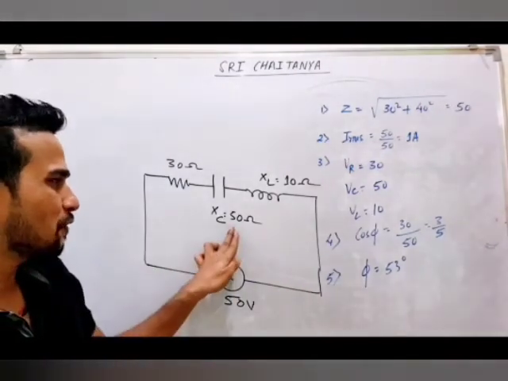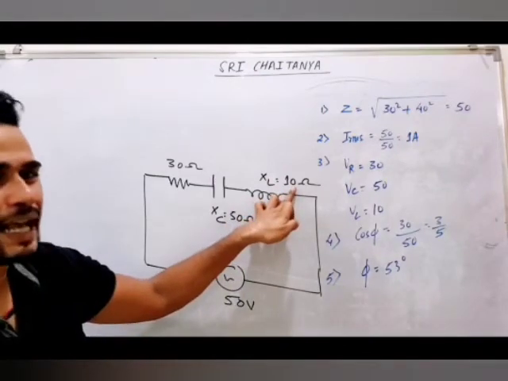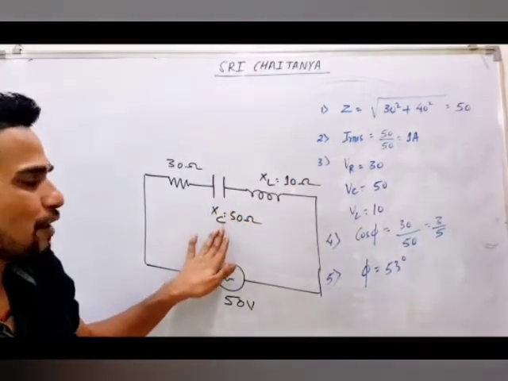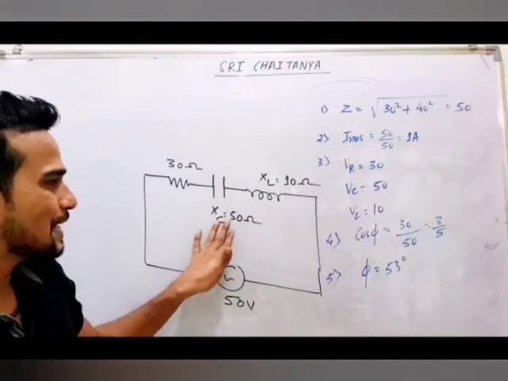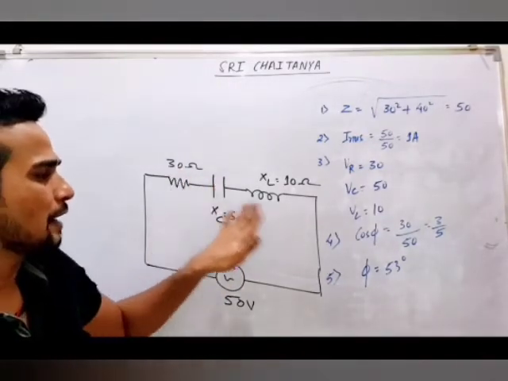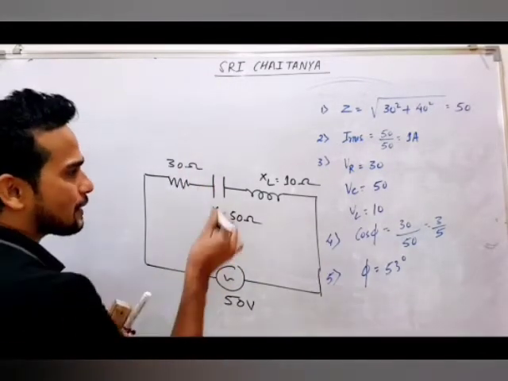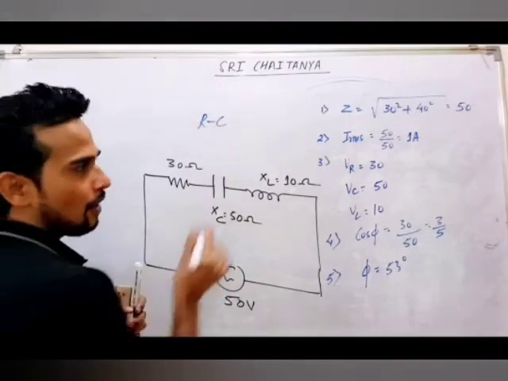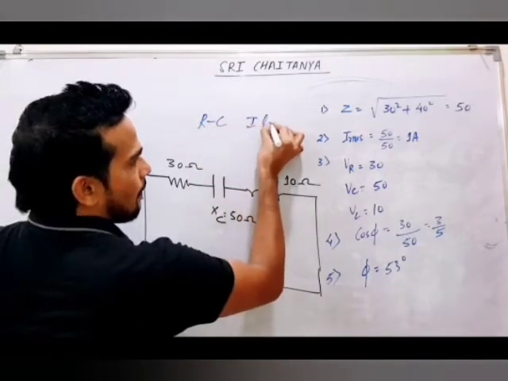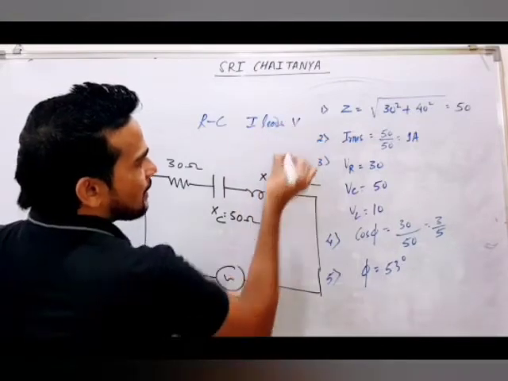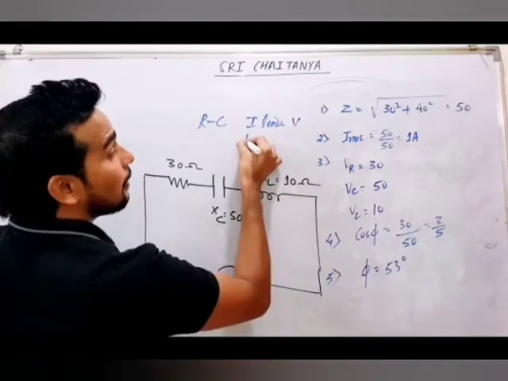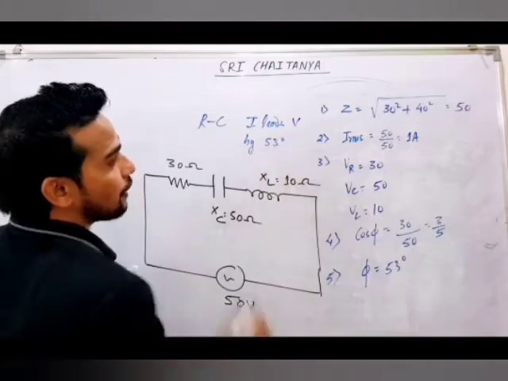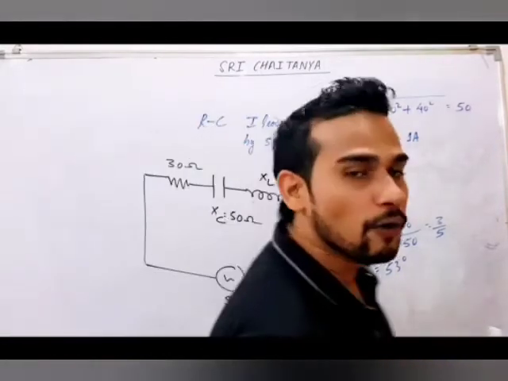Actually, out of this 50, 10 will cancel this XL. Remaining 40 will be there. So C will remain, R will remain. So overall behavior of this series LCR circuit will be your RC circuit, where current leads V by how much angle? By 53 degree. So this is what we got here.